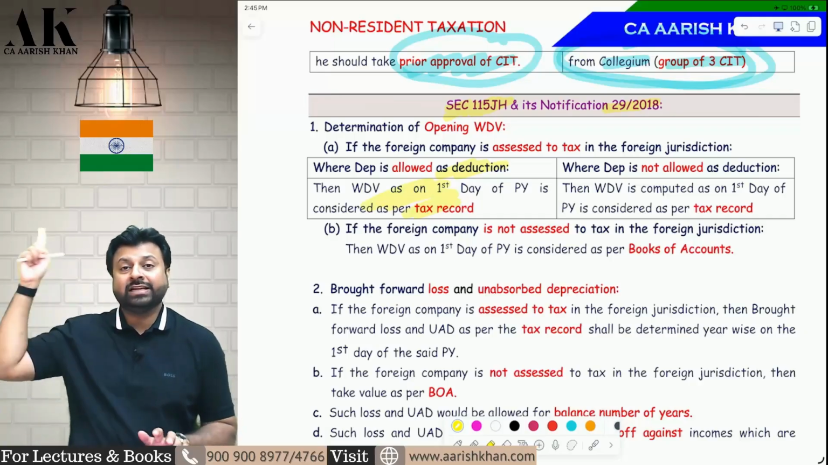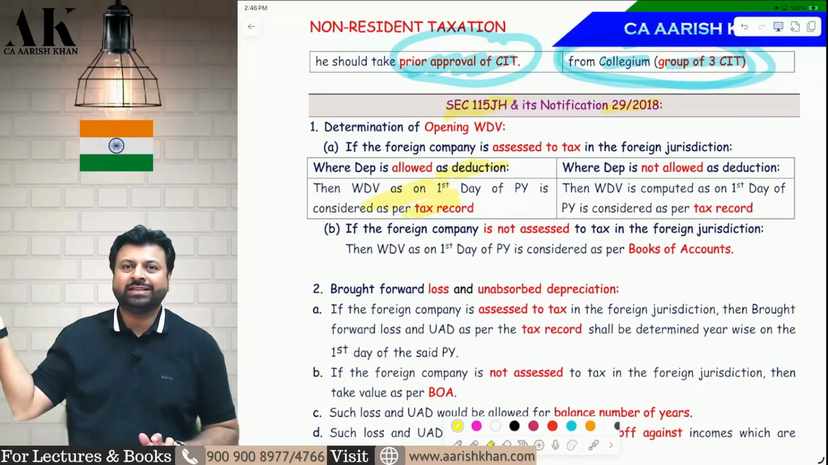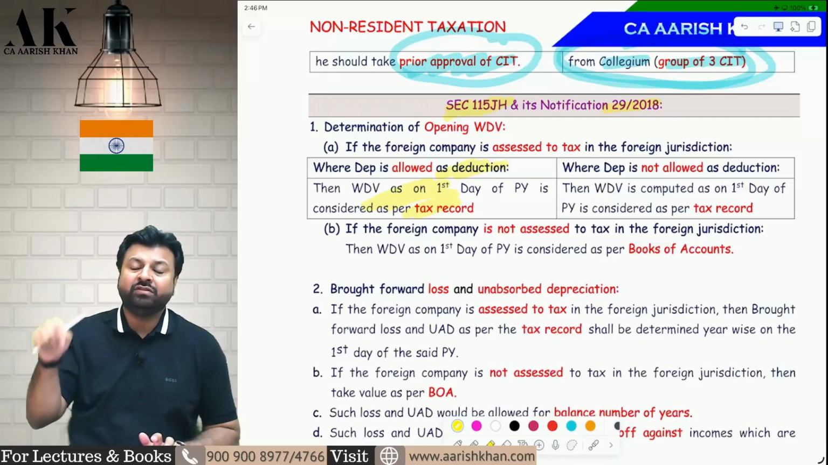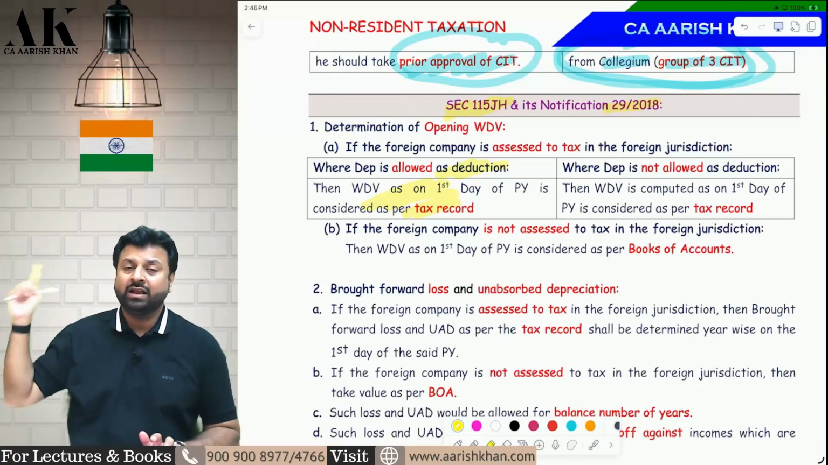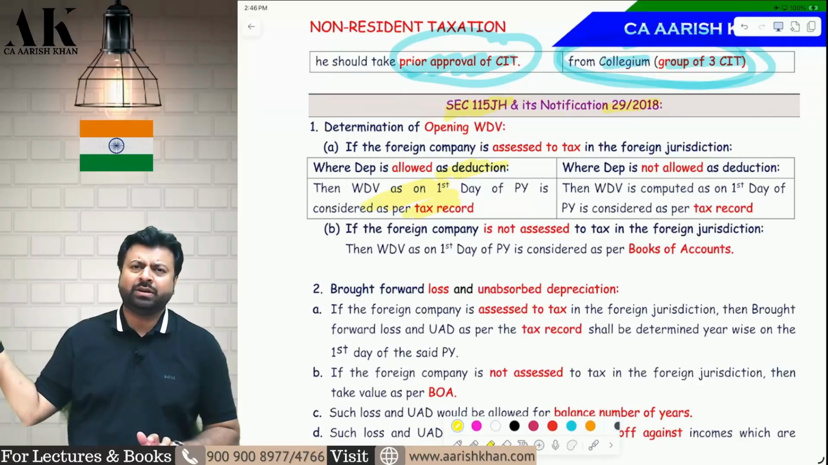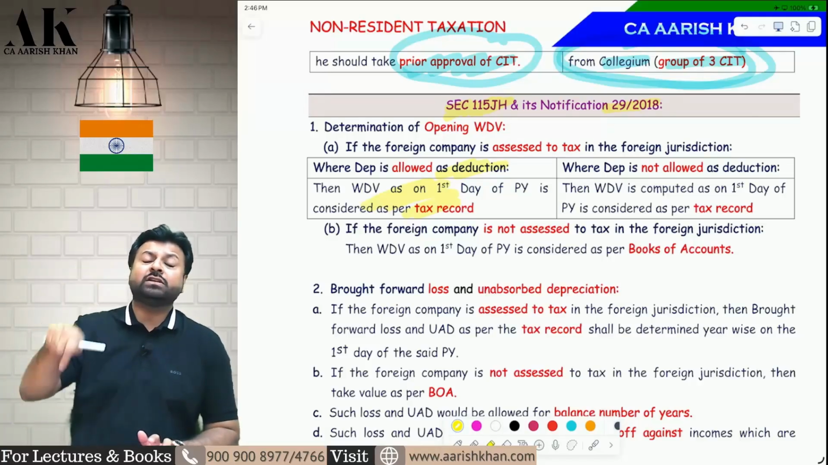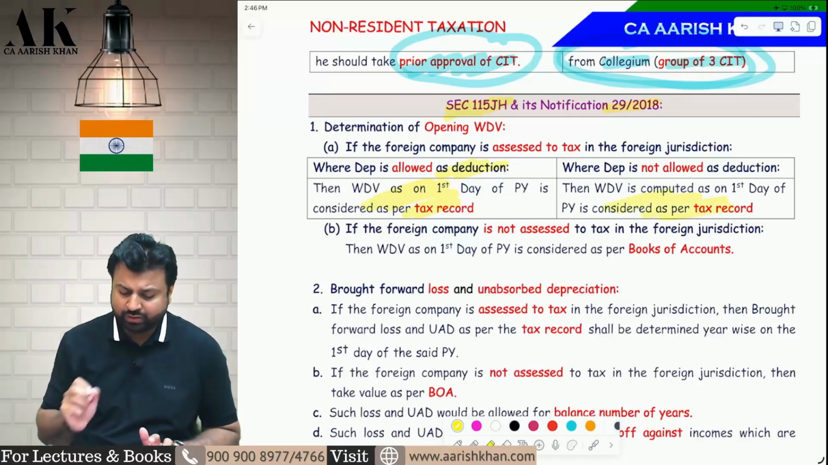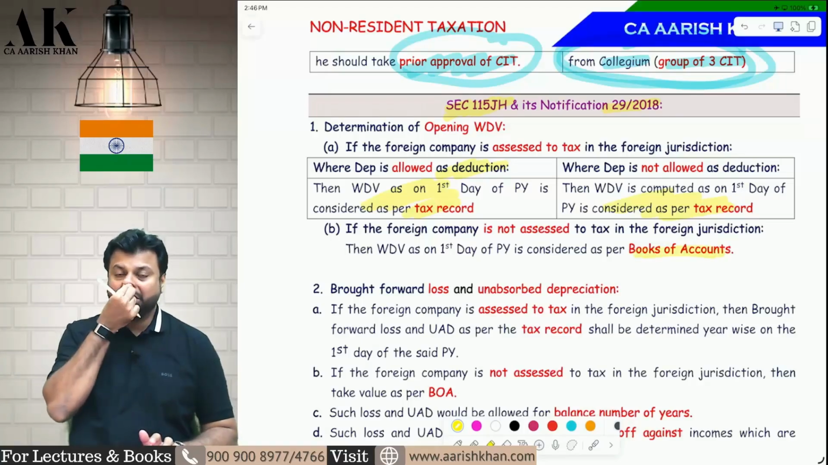Second possibility, there is a taxation system in the UK, but the depreciation was not allowed because of some reason in that country. Then you have to compute the WDV, assuming what would have been the WDV if depreciation had been allowed in that country. For example, the foreign company is located in the UK, their taxation system is there, but the depreciation was not allowed to that company because maybe that foreign company may be following some presumptive income in that nation. Therefore, you have to presume that if depreciation would have been allowed, then what would have been the WDV? Third possibility, if a taxation system is not there in that country, then you have to determine the WDV as per the books of accounts. So this is the first question which they have answered.